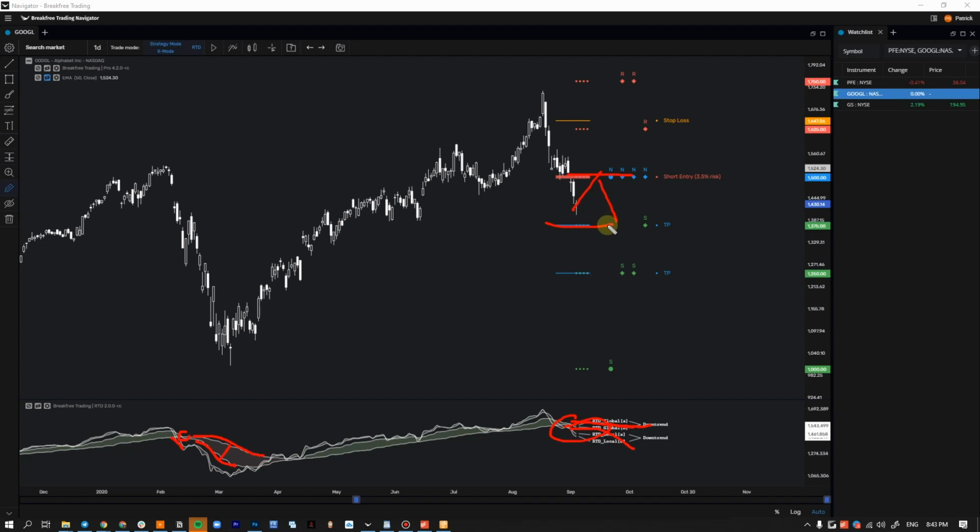Again, it comes down to your risk appetite, but Netflix worked out great for the short. Some people don't like to short stocks; they only want to buy. But if you're okay with that, then for sure you can take this.